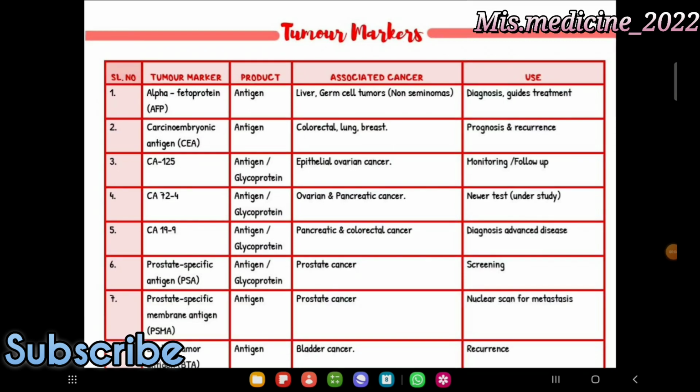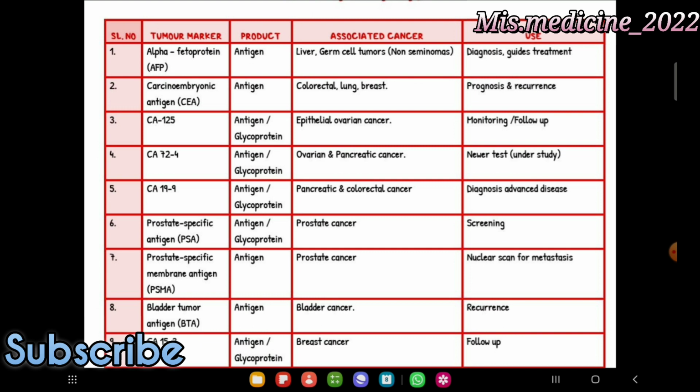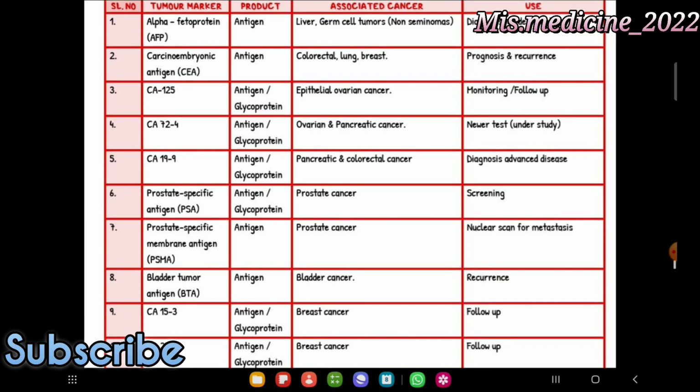Tumor marker alpha-fetoprotein is associated with liver cancer, germ cell tumors and non-seminomas. I will only tell you about the tumor markers and the associated cancers. Next one is the carcinoembryonic antigen for colorectal cancer, lung and breast. CA125 is seen in epithelial ovarian cancer. CA72-4 in ovarian cancer and pancreatic cancer.